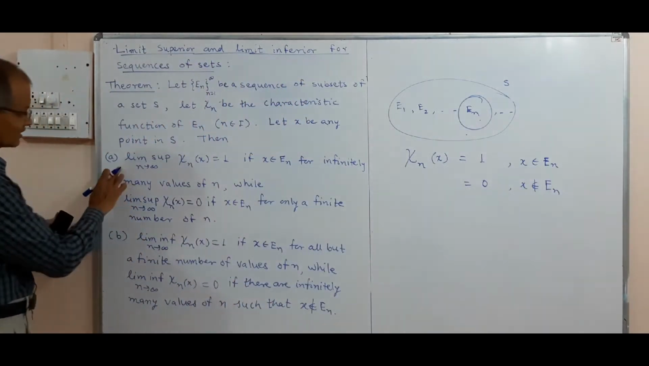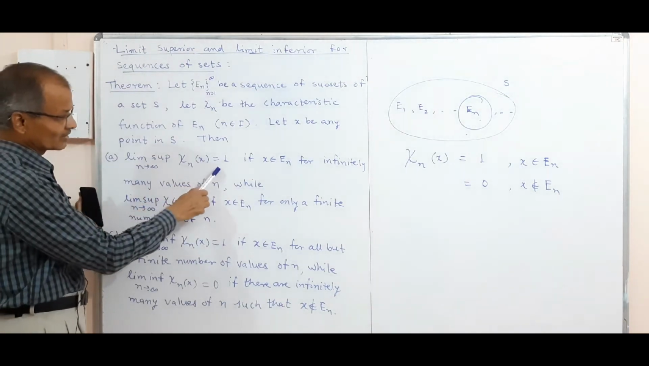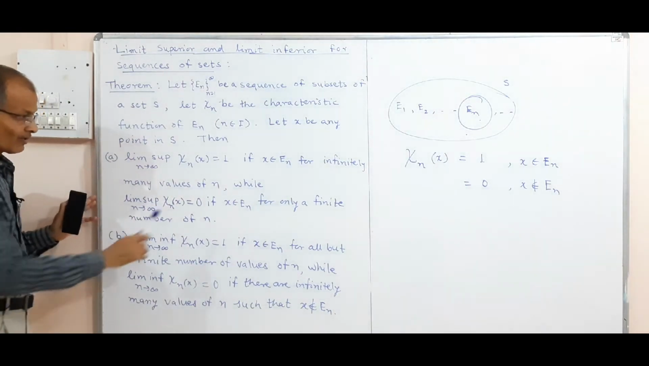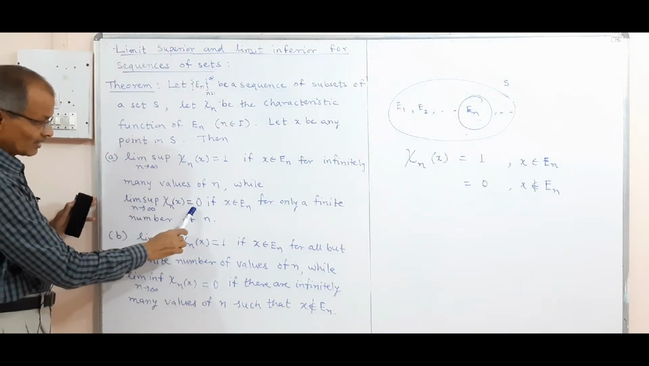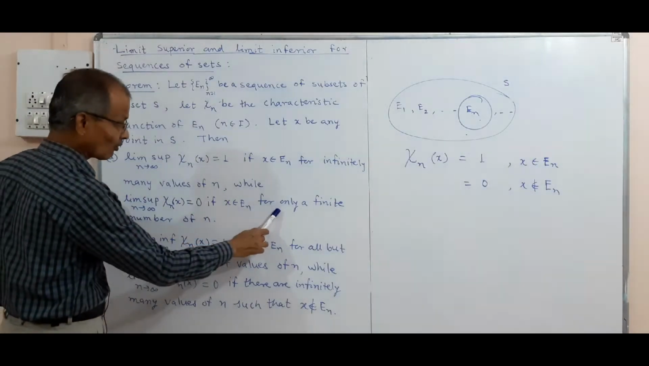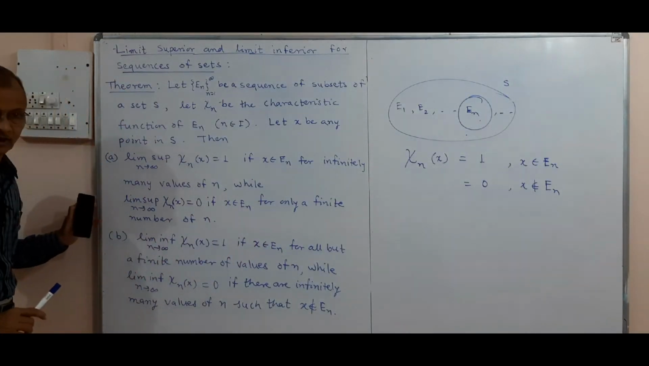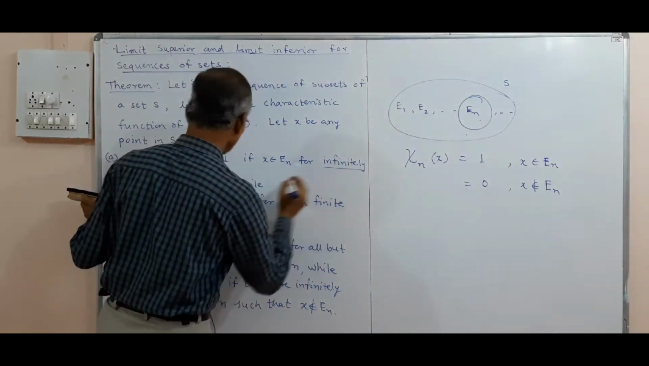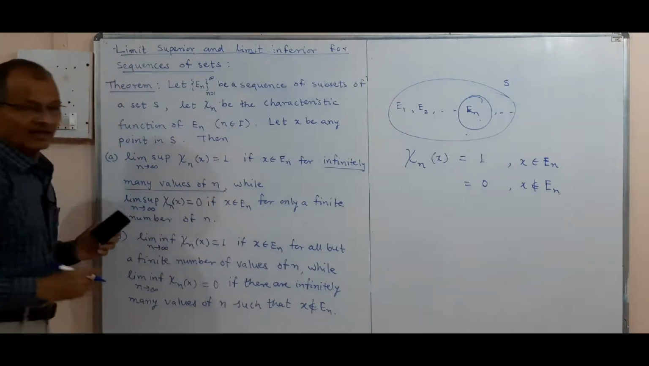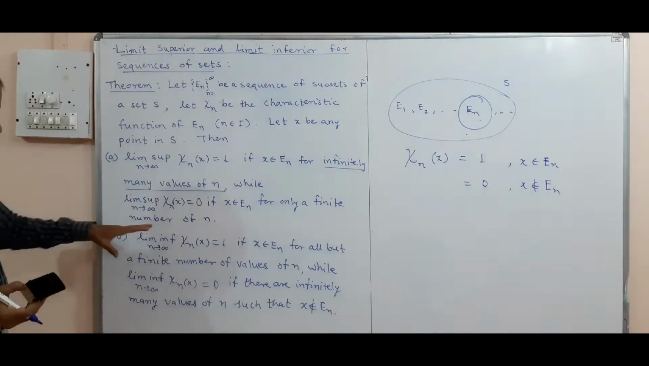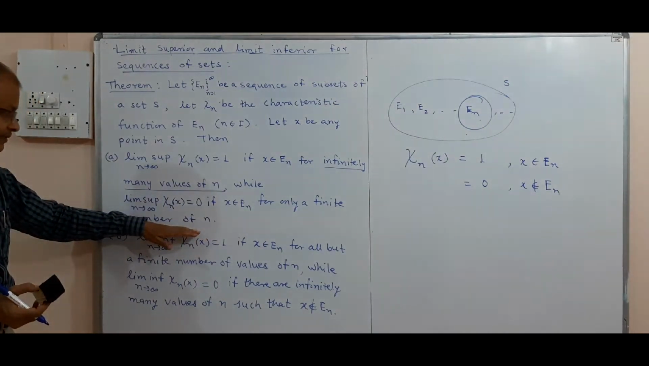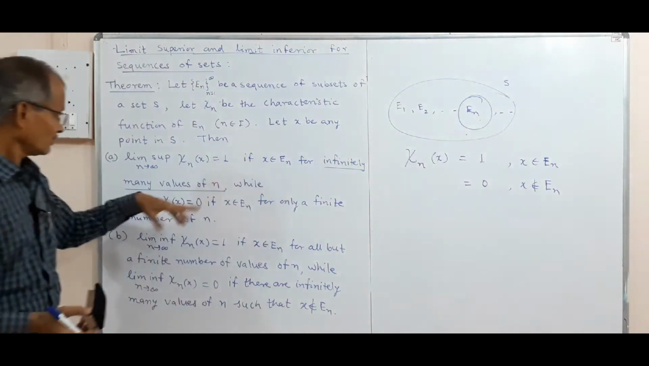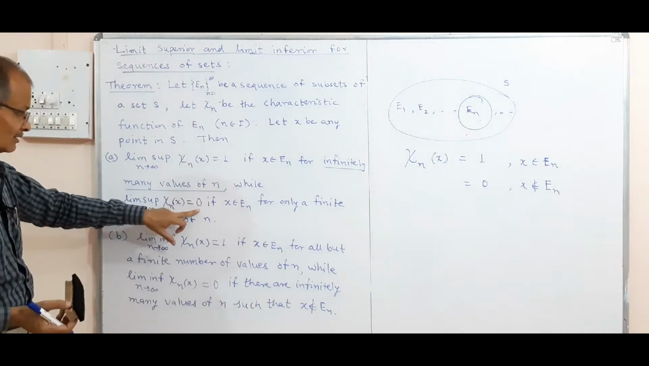Then we have the first result. Limit superior of chi-n of x is equal to 1 if x belongs to En for infinitely many values of n, while limit superior of chi-n of x is 0 if x belongs to En for only a finite number of values of n. And thus here we should note the meaning of infinitely many values of n, and again only a finite number of values. So in both cases, the limit superior of this characteristic function is 1 here and 0 there.